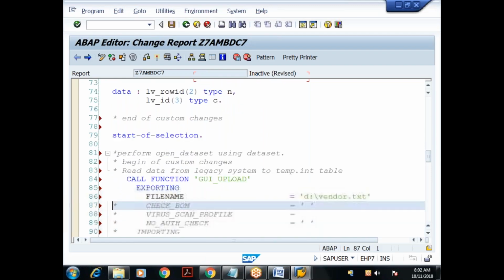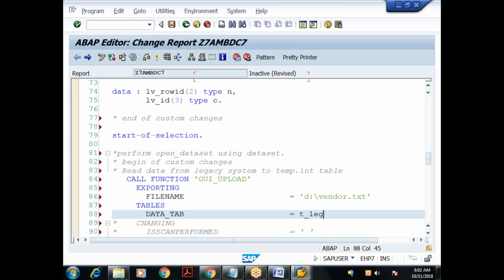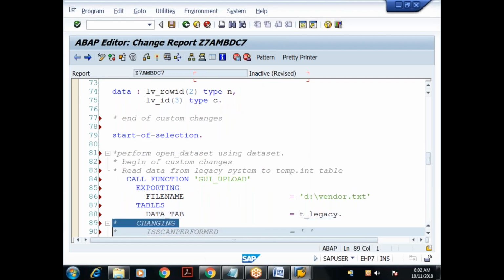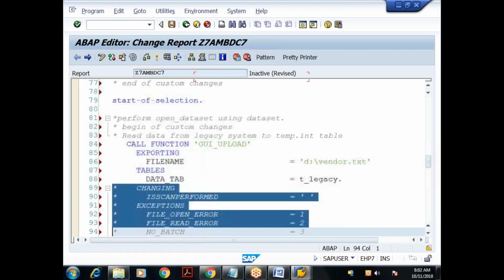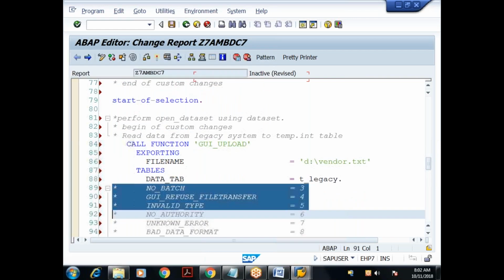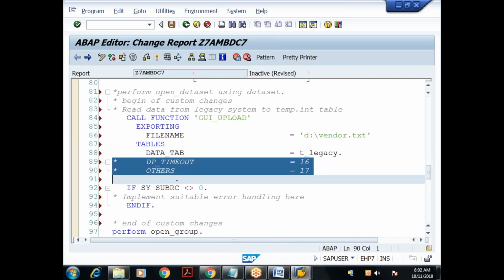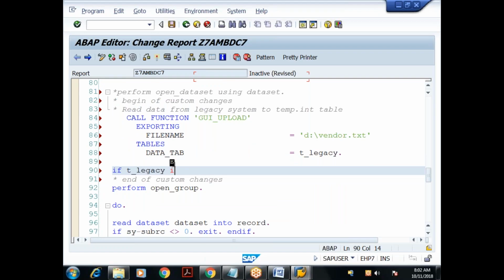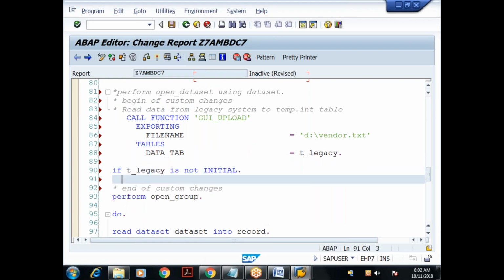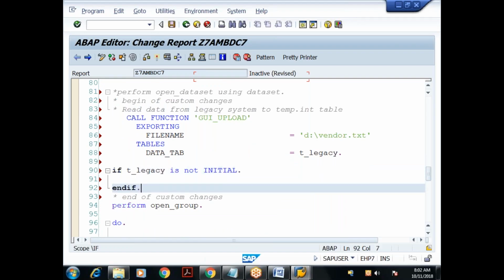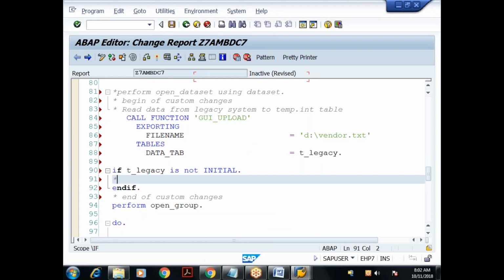Done. Then I'll take the internal table. What is the internal table? T_LEGACY. So I'll get the entire data into T_LEGACY. Then I'll say if T_LEGACY is not initial, what do I have to do now? I have to transfer data from the temporary internal table to the respective final internal tables.